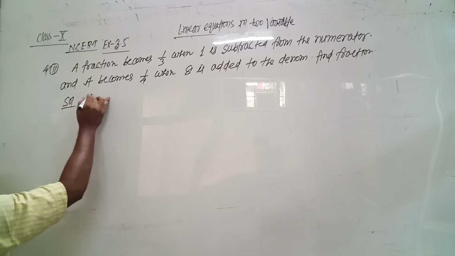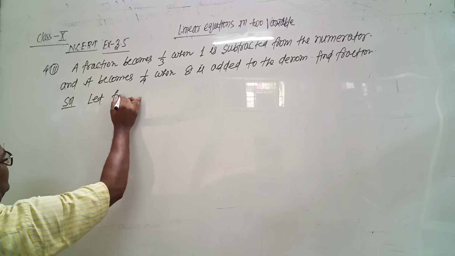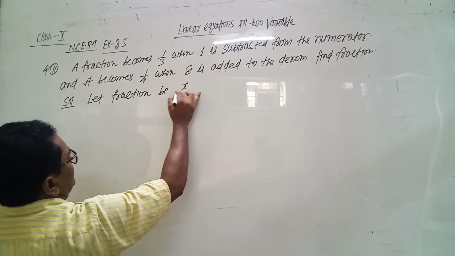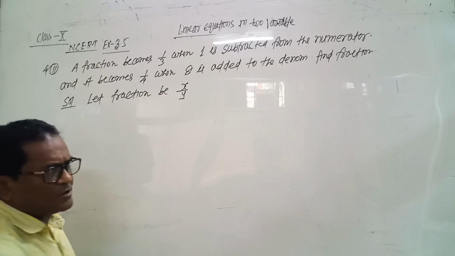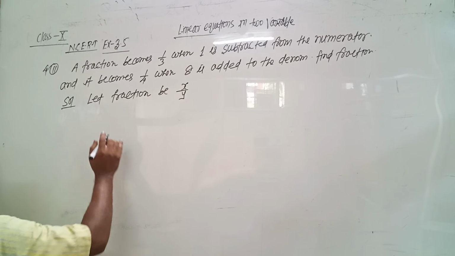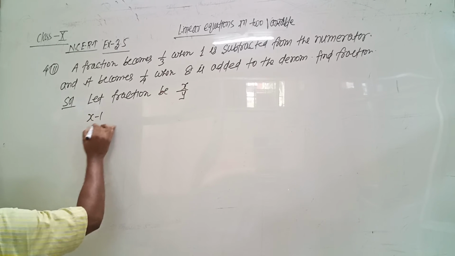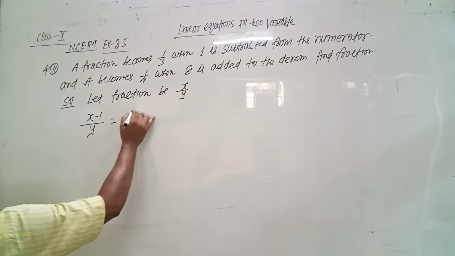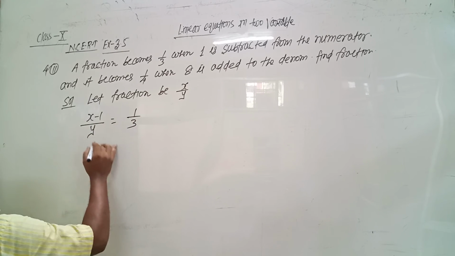So let the fraction be x by y, where x is the numerator, y is the denominator. So when 1 is subtracted from the numerator, means x minus 1, and the denominator keeps as it is, the fraction becomes 1 by 3. Solve this equation.